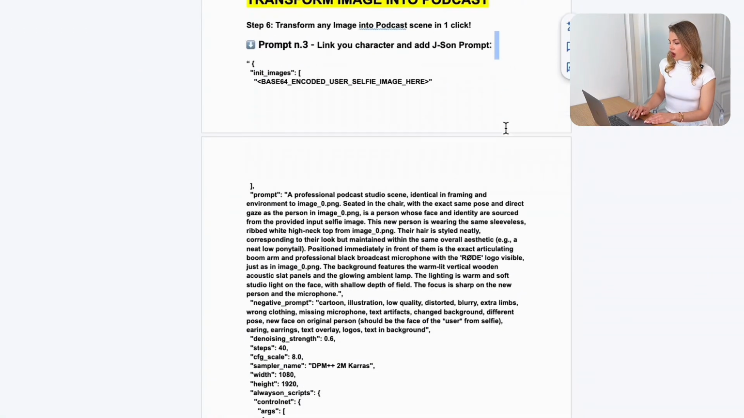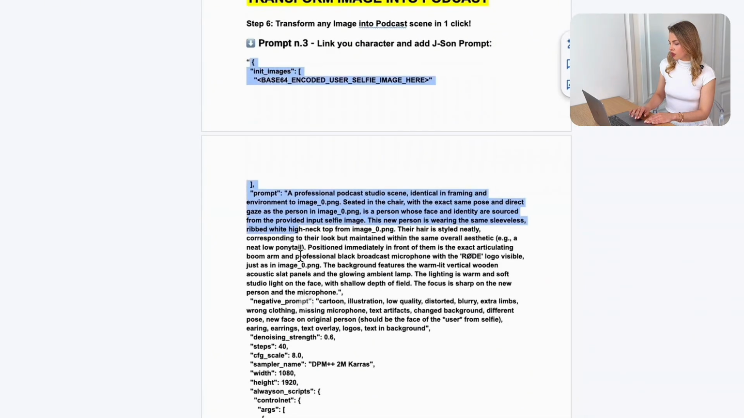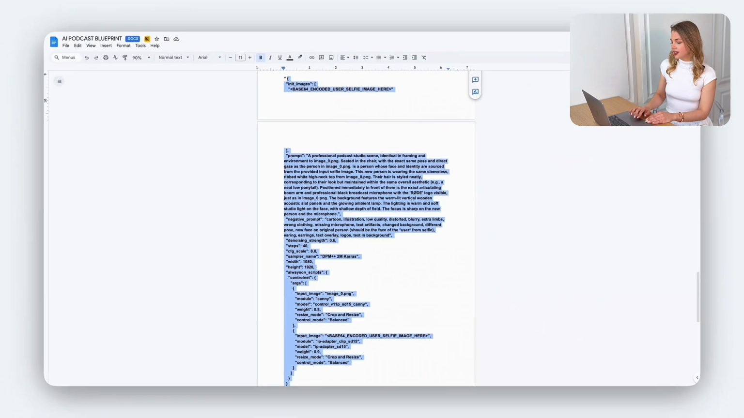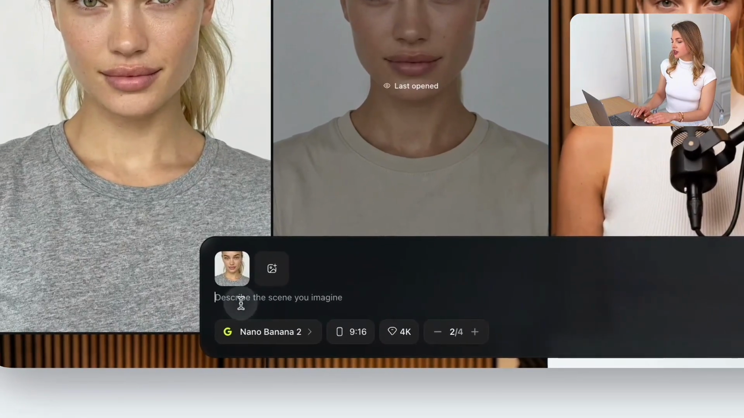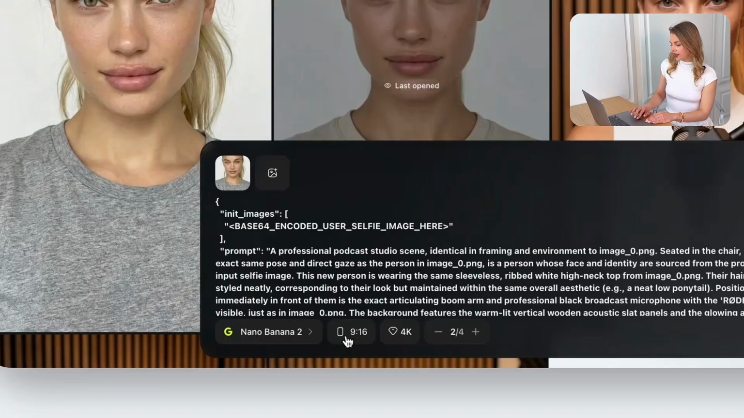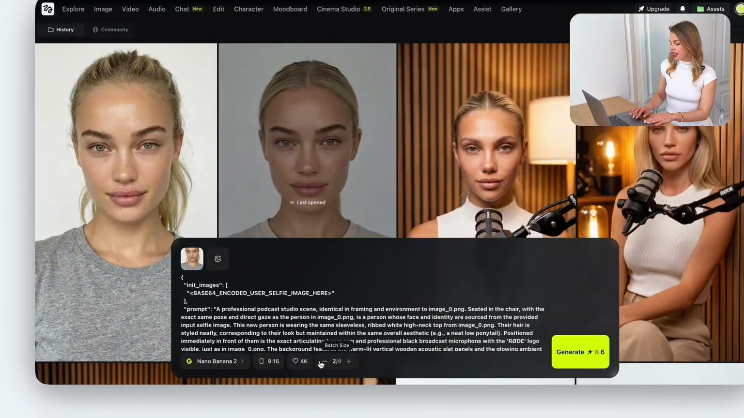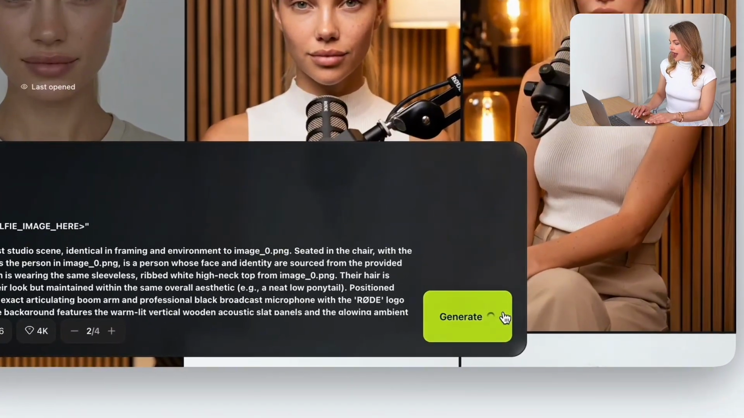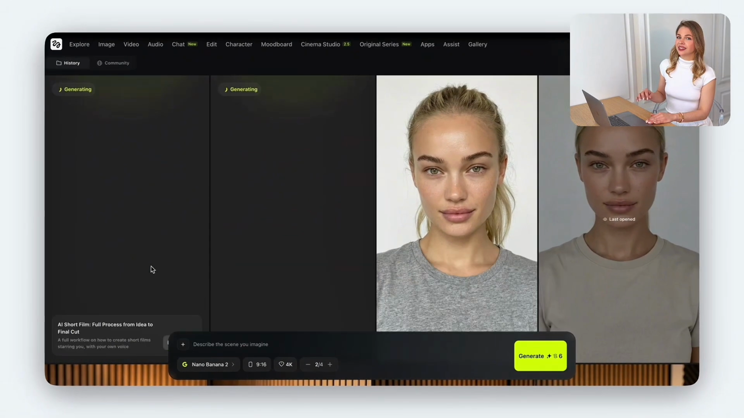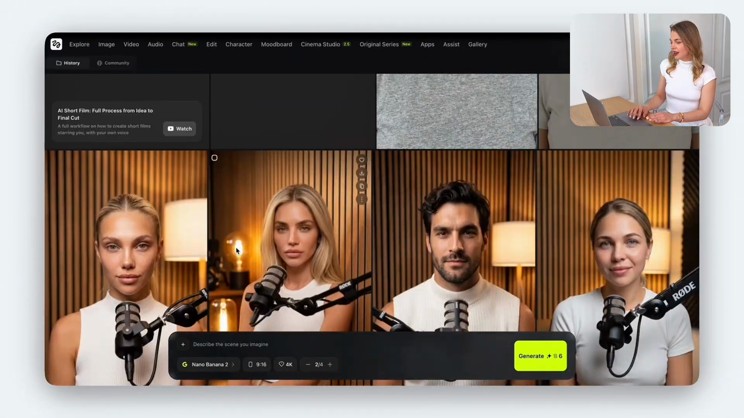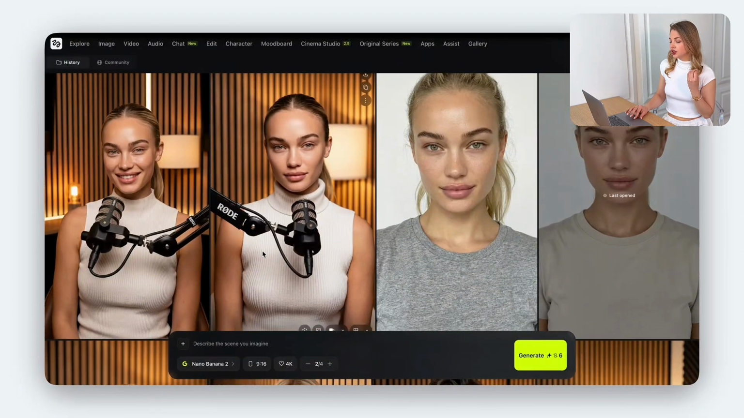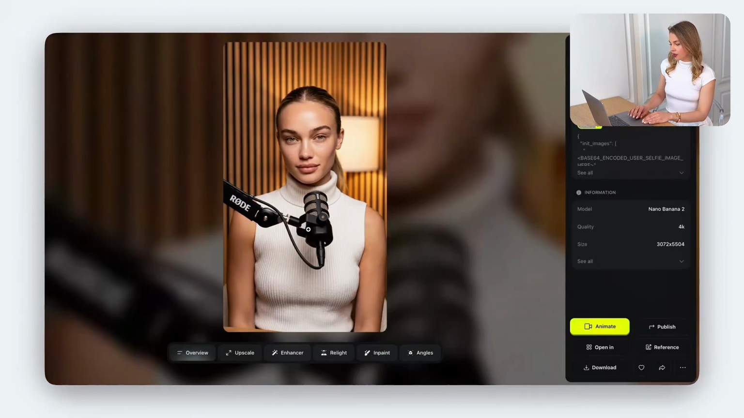Now we're going to copy this long JSON prompt and it will allow us to create a podcast scene with our person in just one click. So as I said, I already provided our face as a reference. I leave all settings same, paste this prompt, and hit generate. Wait a couple seconds, and Nano Banana 2 is really insane with the speed. As you can see, it looks absolutely natural. So simple, but also so realistic. I'm in love with the result.